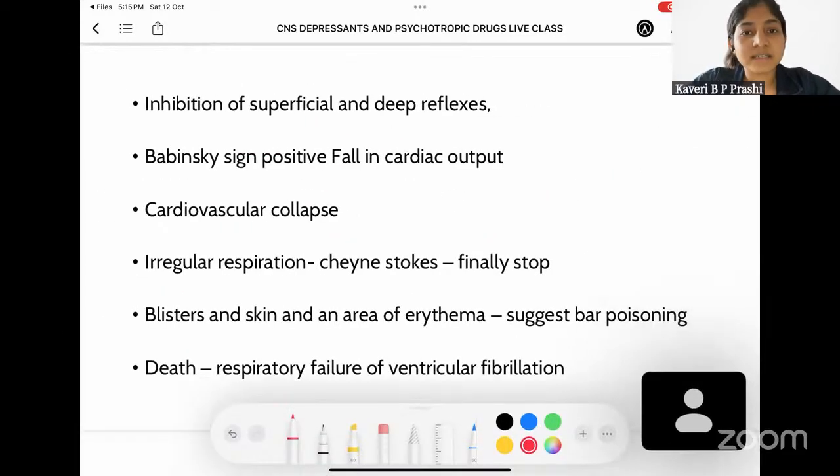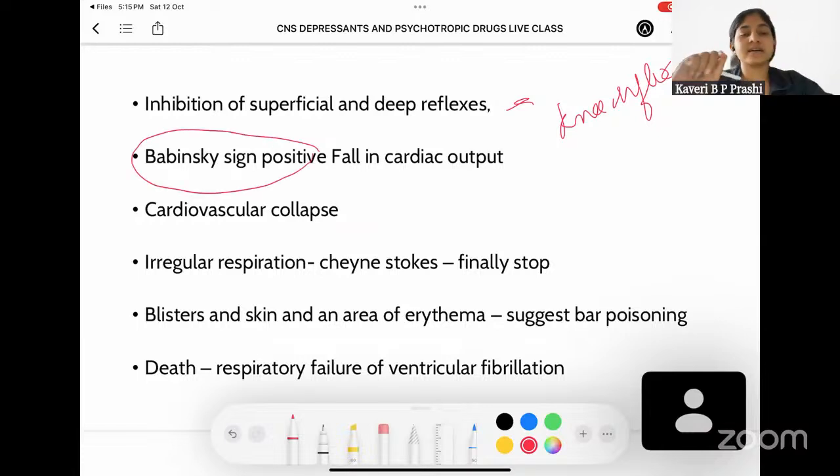Now, coming to other signs and symptoms, coming to all the reflexes, there is going to be inhibition of superficial as well as deep reflexes. That is, if you try to elicit any reflex, like for example, a knee reflex, you won't see it. Babinski sign is positive. So what is Babinski sign? If you take a sharp object like a key or a pen, for instance, and stroke from the lateral aspect of the foot up to the great toe, there is going to be dorsiflexion of all the digits, right?